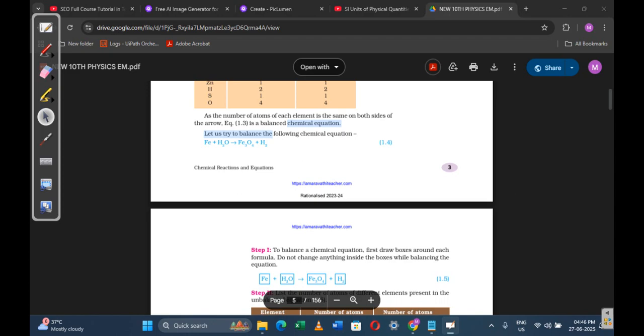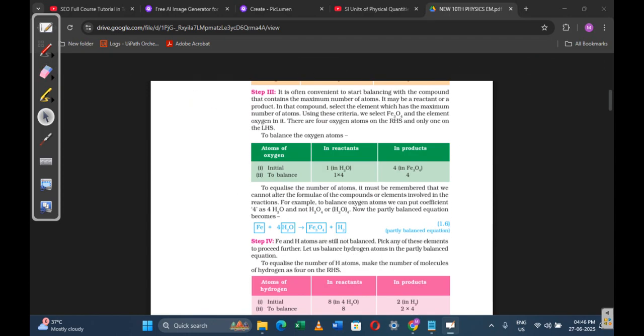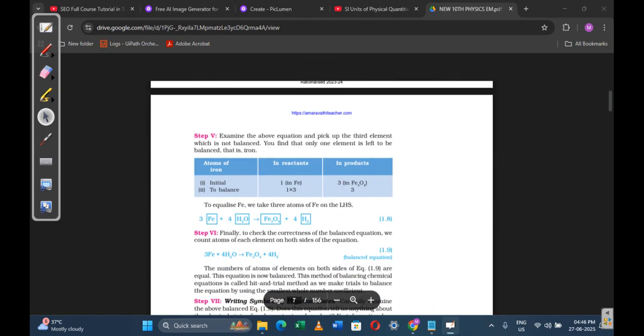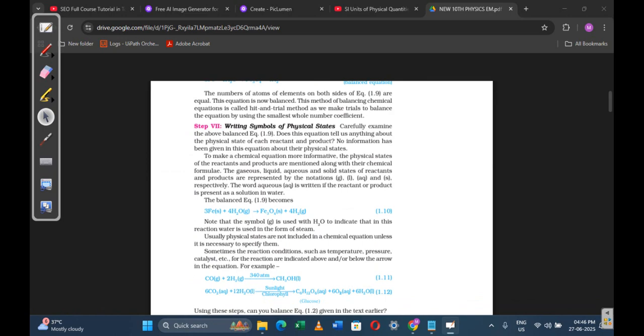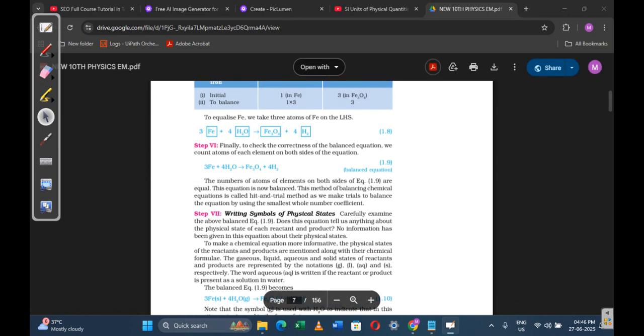We can balance the equations using the hit and trial method. The way of balancing an equation like this is called the hit and trial method.